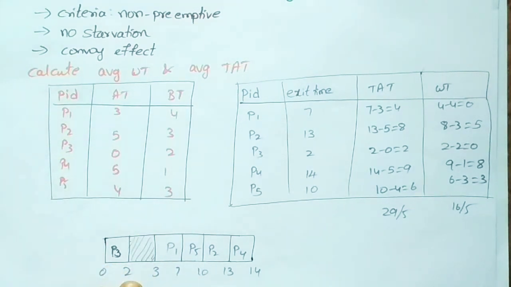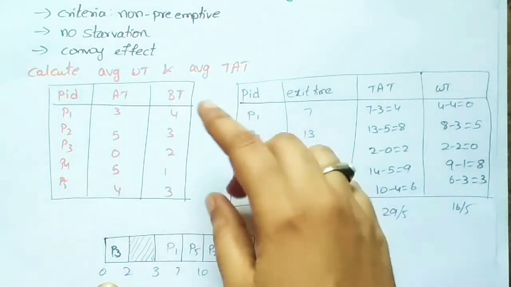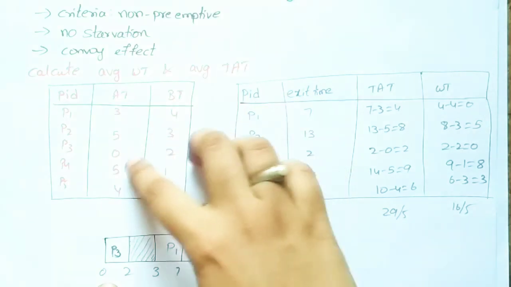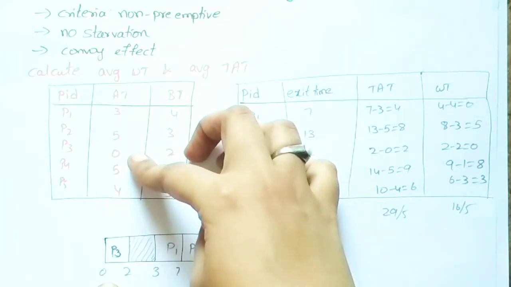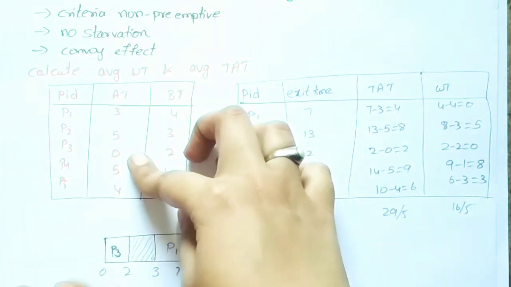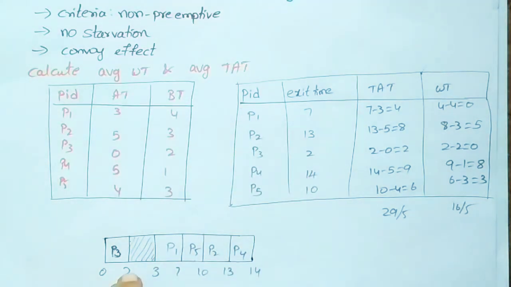At time 2, what processes are in the ready queue? We will check the arrival times. Nothing has arrived here, so the CPU time here is idle. There is no process being executed.